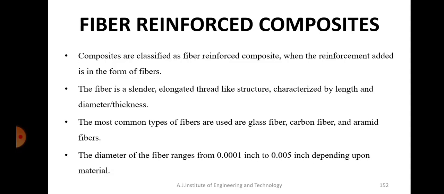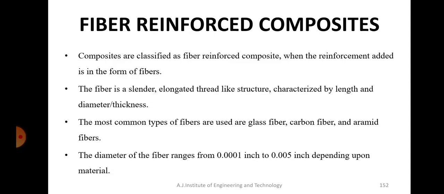Composites are classified as fiber reinforced composites when the reinforcement added is in the form of fibers. The matrix can be anything, but the reinforcement will always be in the form of fibers. Such composites are called fiber reinforced composites.